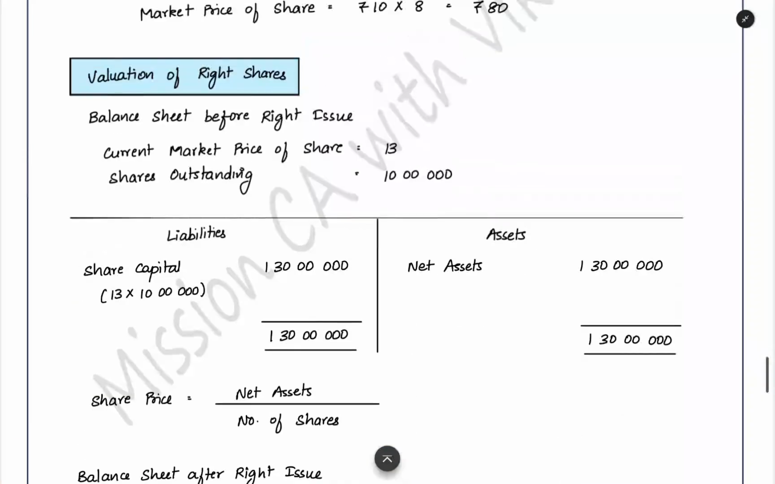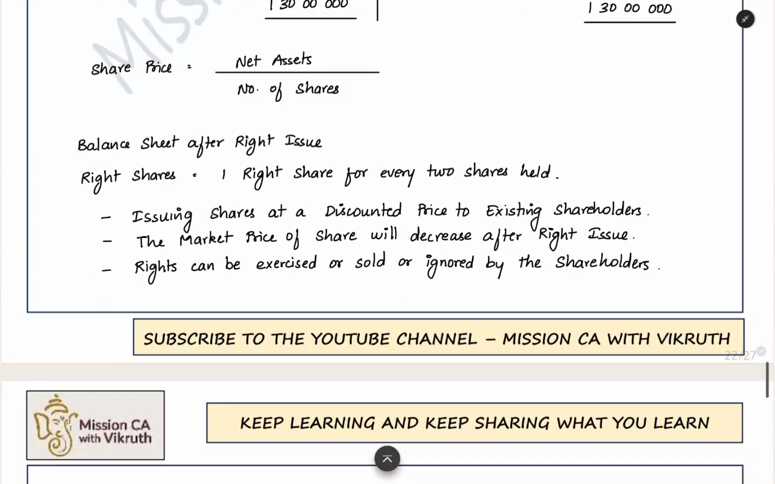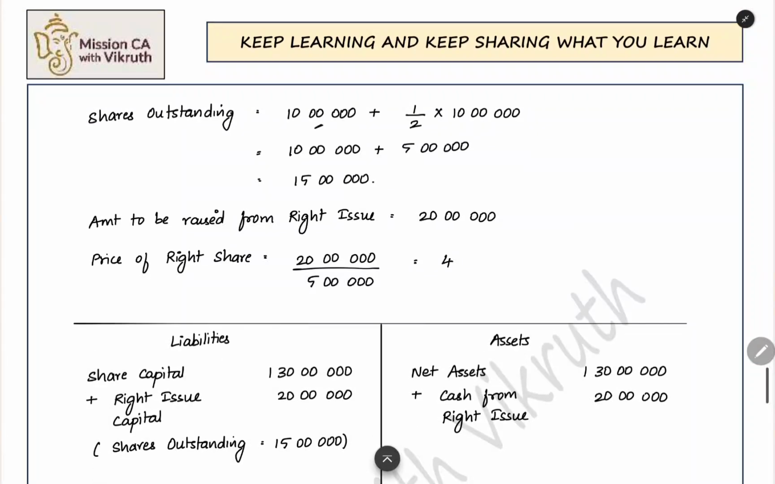After the right issue, what will happen? The company declared 1 right share for every 2 shares held. If you have 2 shares, I will give you 1 right share. Totally there are 10 lakh shares, so 10 lakh into 1 by 2 will be the number of right shares. So 5 lakh will be the number of right shares. We had 10 lakh earlier and we are issuing 5 lakh right shares, so after the right issue we will have 15 lakh shares.